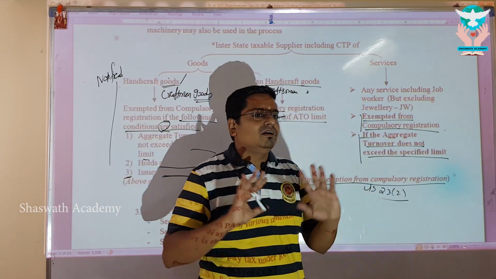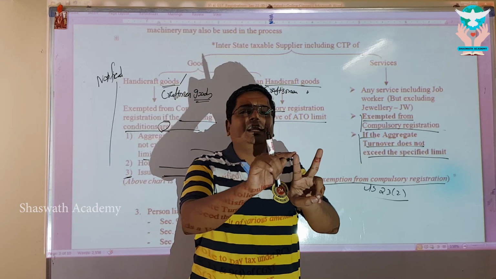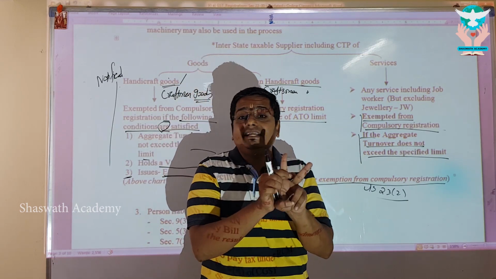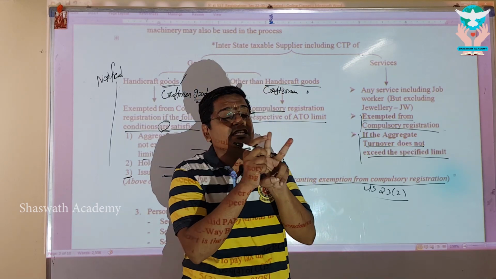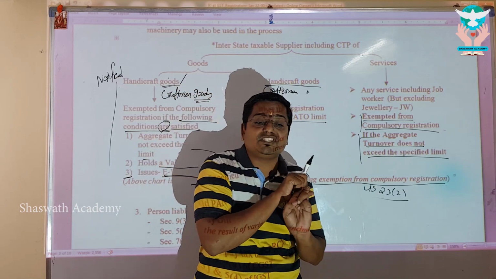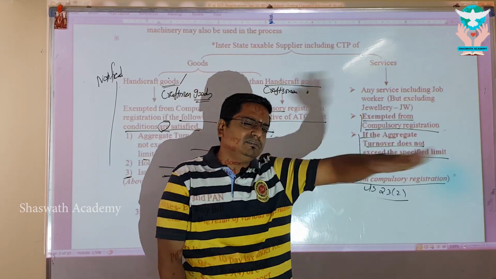Exclusive supplier of goods, service provided will always be under any of the two threshold. What is that? 10 lakh and 20 lakhs. 10 lakh in case of MMNT, special category states. MMNT, special category states, what are they? Manipur, Mizoram, Nagaland, Tripura. Other than MMNT states, 20 lakhs is the threshold limit for the service. So it becomes universal, my dear.